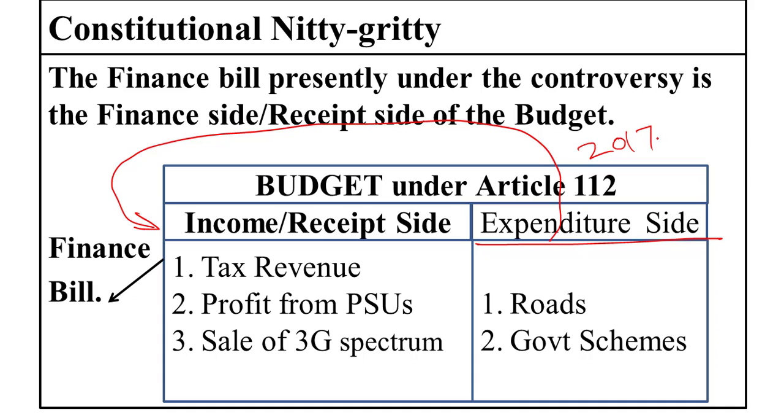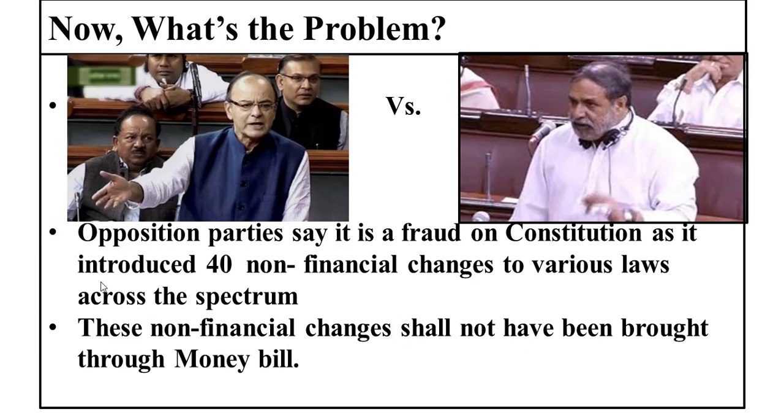That is, this year is 2017-18. 1st April 2017 to 31st March 2018 is the financial year, which is going to start from 1st April. Now the government is trying to finance this expenditure, and to legitimize this levying of taxes, the government passes a finance bill. So it is this finance bill only. Moving forward, now what's the problem?